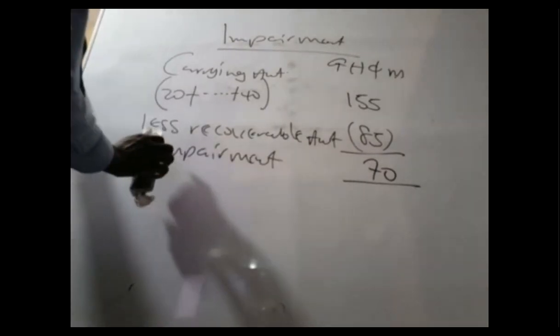Okay, so we know the impairment to be 70. The next stage is where we should allocate the impairment charge. So that is the allocation of impairment charge.